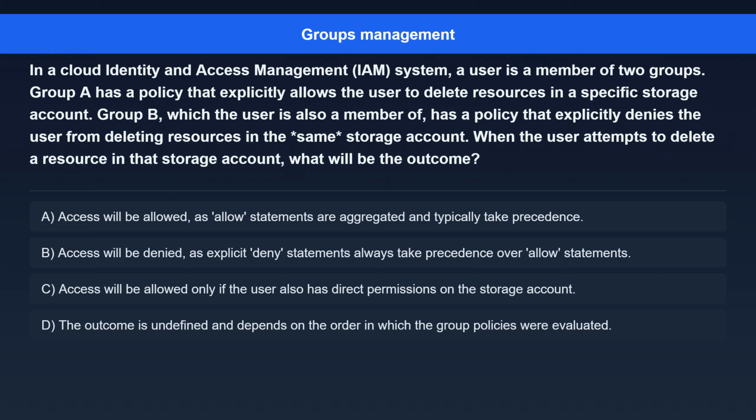Option A. Access will be allowed as allow statements are aggregated and typically take precedence. Option B. Access will be denied as explicit deny statements always take precedence over allow statements. Option C. Access will be allowed only if the user also has direct permissions on the storage account. Option D. The outcome is undefined and depends on the order in which the group policies were evaluated.